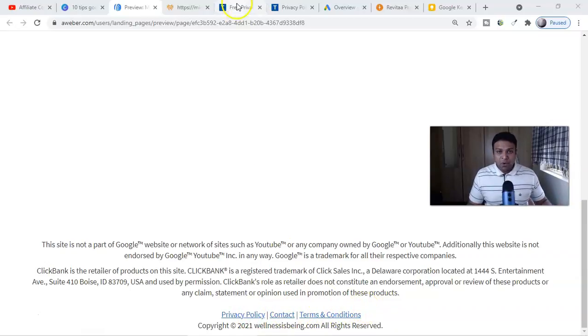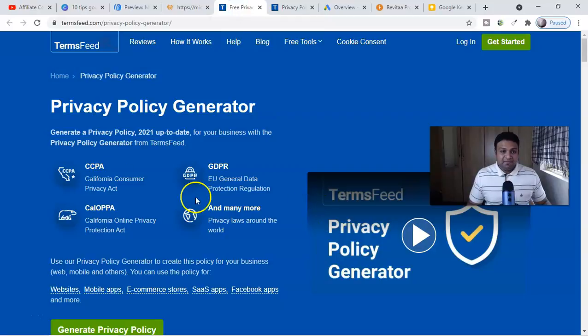This all and more, guys, you can make for free. Here is the Termly privacy policy generator, and this is completely free. You can start with the free one and get set up immediately. You are also covered for GDPR and the California Consumer Privacy Act. But in the case of lead collection, if you're collecting lead emails, then you must have all these things in place. That's a best practice here. So with this privacy policy generator, you can create a free one and then later upgrade to the paid one.